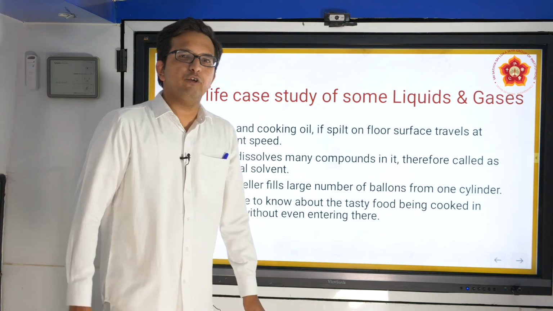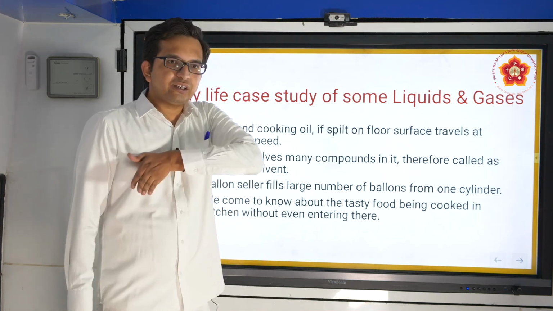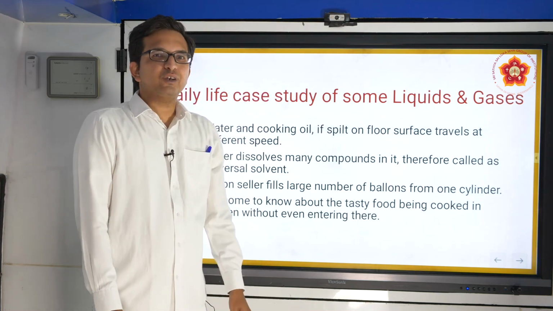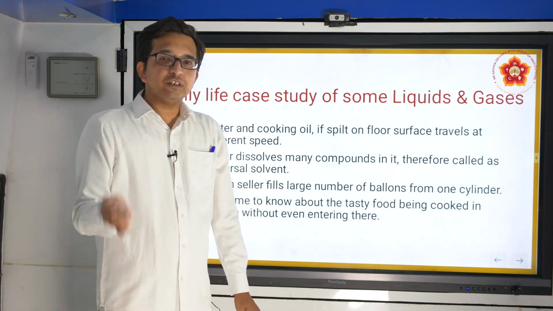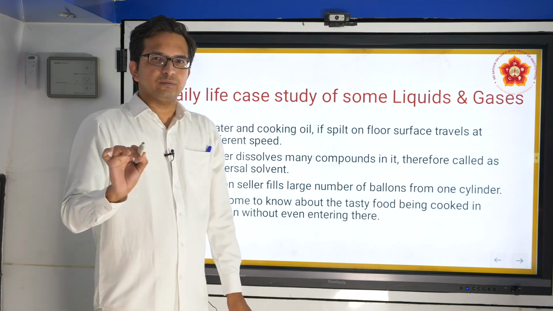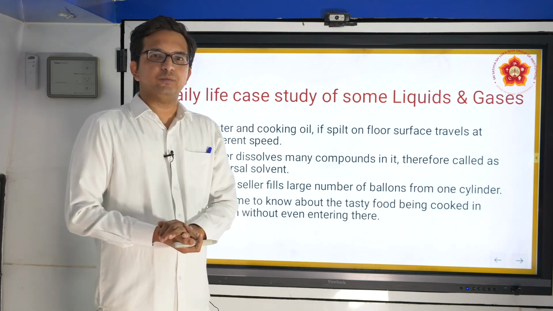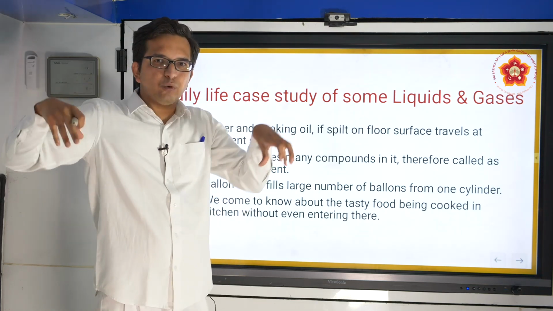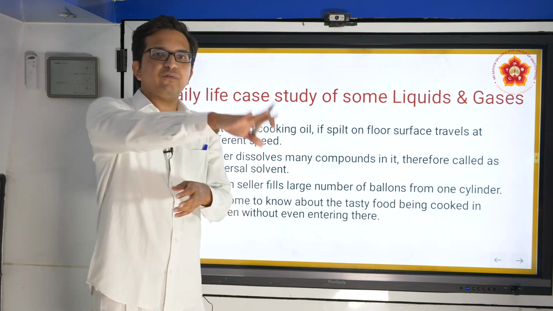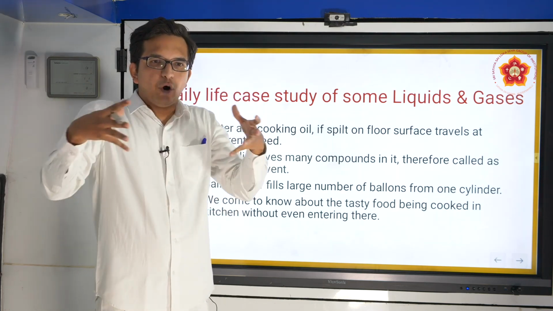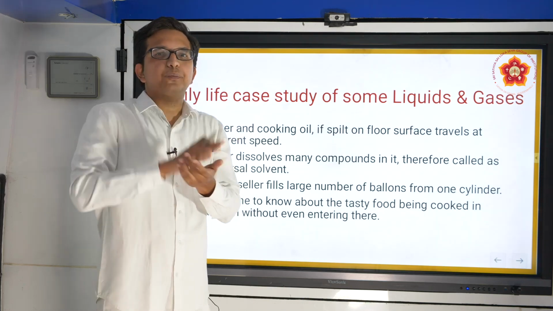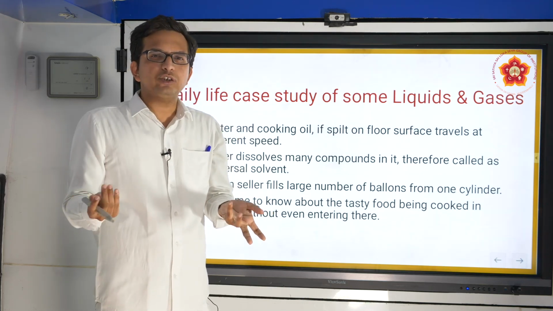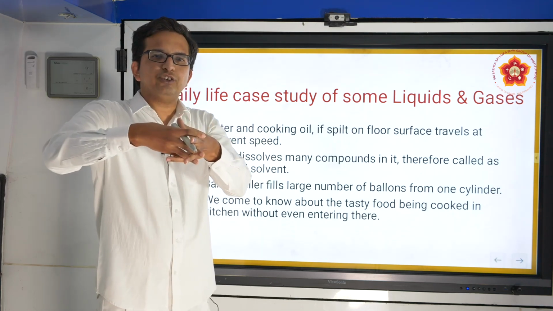Supposing you spill it on the floor. Water travels very fast, but cooking oil particles travel slowly, which means that every system has a different molecular arrangement. If the space is more, it will travel at a faster rate, but if the molecular space is a little tight, the travel will be reduced because more molecules are condensed together.